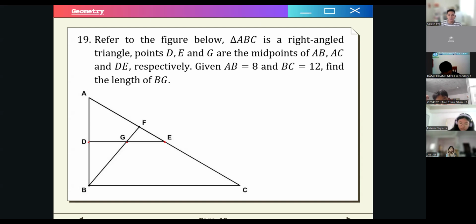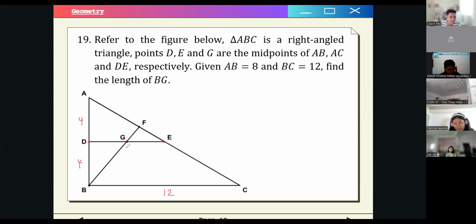So we have AB is equal to 8. That means that this one is 4 and 4, right? Because this is a midpoint. And BC is 12. So this one is 12. And what we want to find is BG.